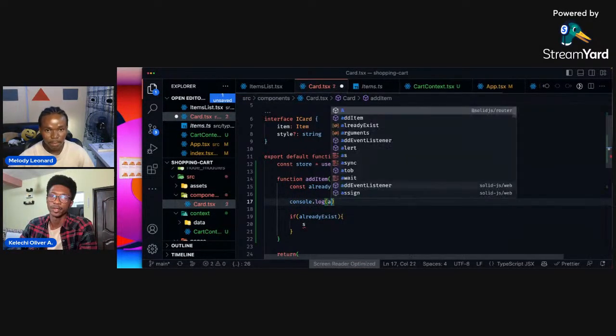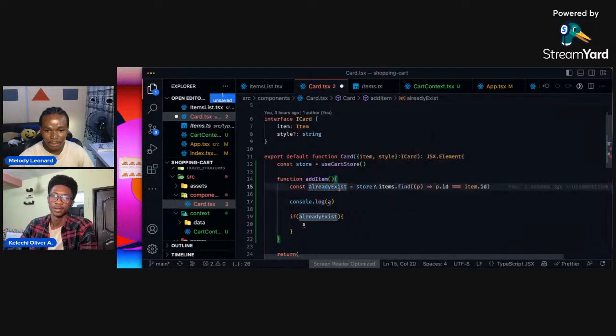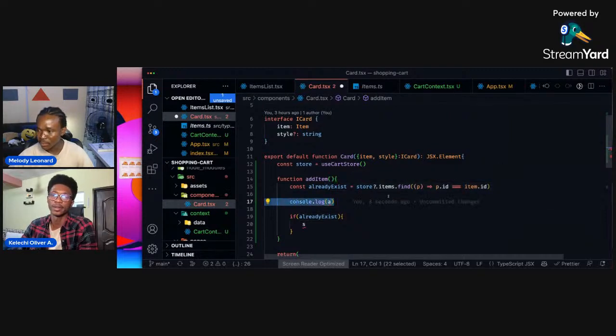Find will return the item, and we are saying here, if it returns the item, this is going to be truthy. Otherwise, if it returns -1 because the item is not there, it's just going to be falsy, so false.